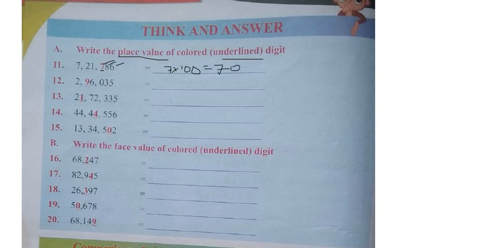That is the answer. Now in this case, what is the number? 9. 9 into what? Into how much? Ones, tens, hundreds, thousands, 10,000s. So it is 9 into 10,000, which is equal to 90,000. 90,000 is the answer.